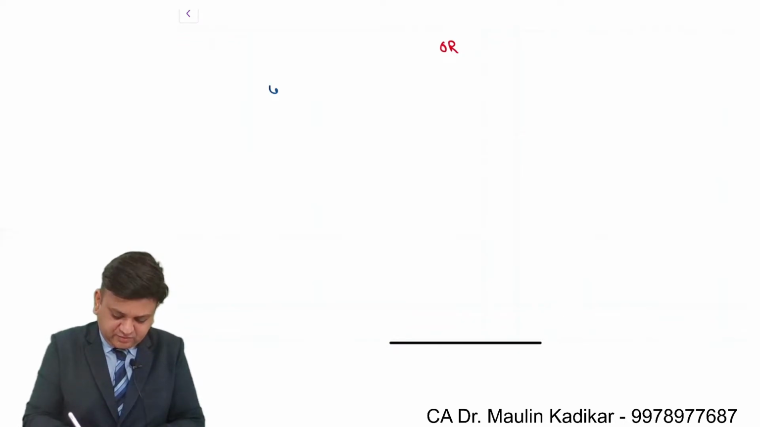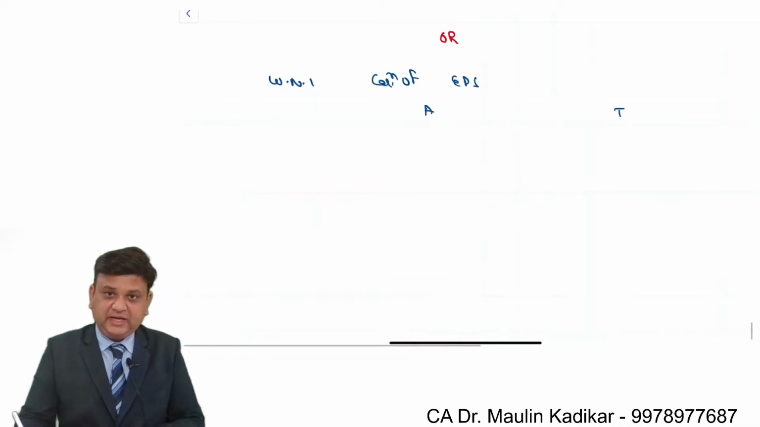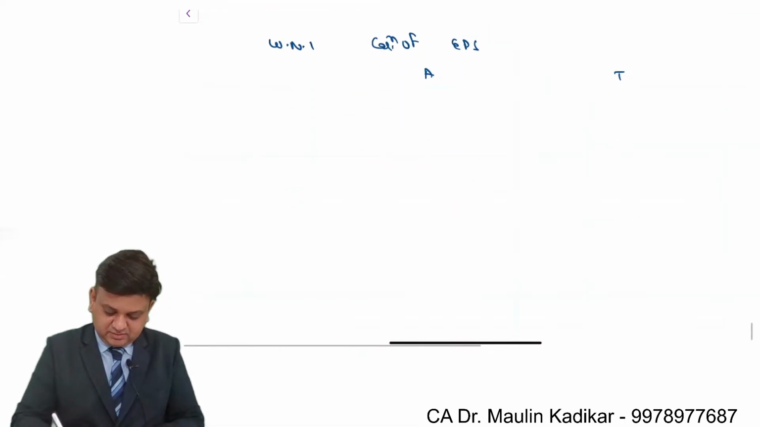So write down the answer along with me. Working note number 1, calculation of earning per share for A Limited and T Limited. It is 4 rupees and 10 rupees 50 paise.